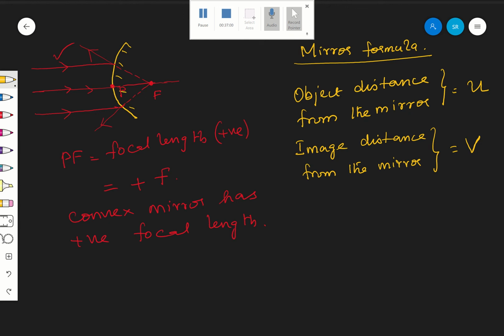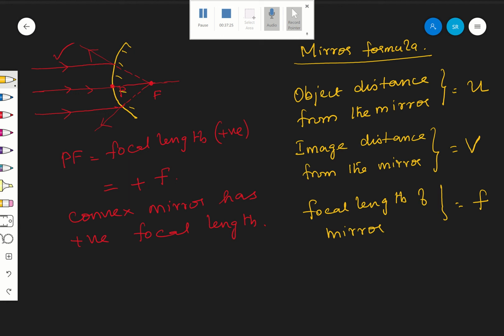Then the focal length of the mirror is F. I have not applied any sign convention here, just U, V, F. How are these three related, U, V and F?